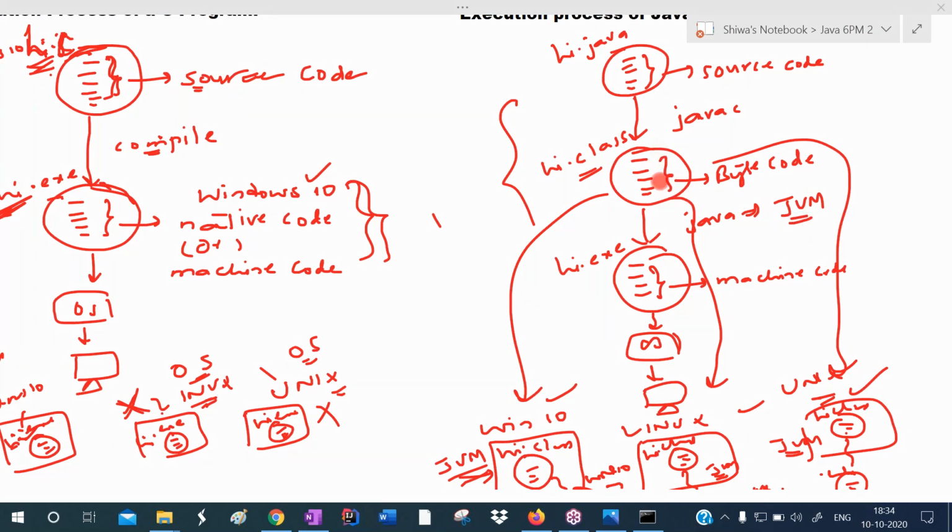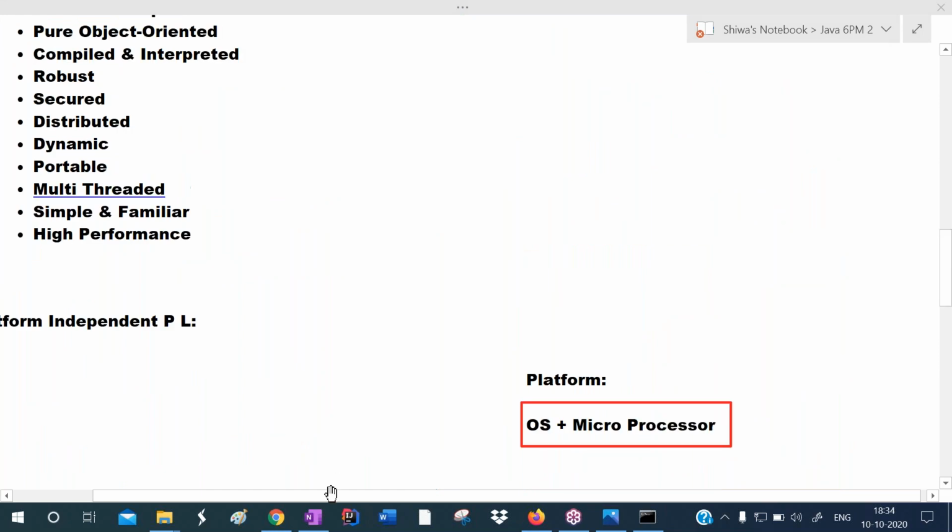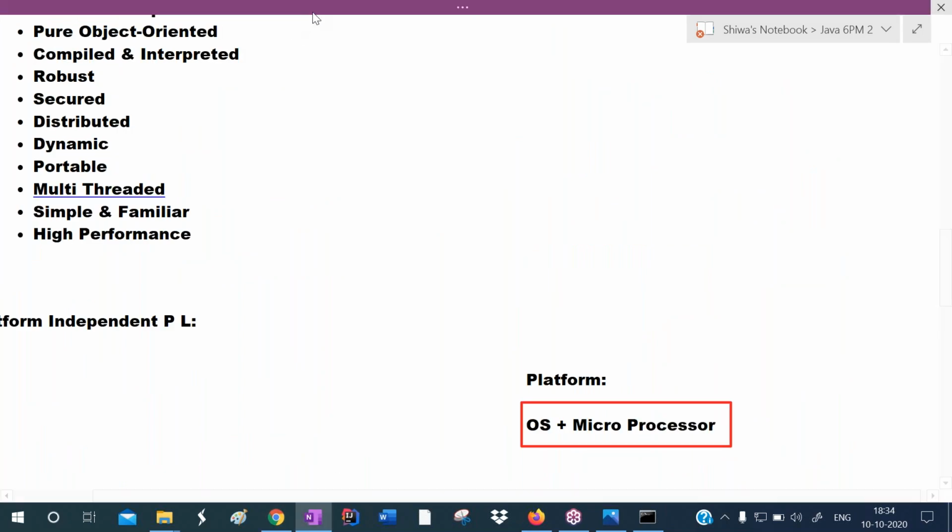Okay, so if you want to run the Java application on another system which has the same operating system or a different operating system, just simply take this bytecode file and place it in that system. To run that, JVM is required. So JVM translates bytecode to the machine code according to the operating system and microprocessor in that system. So that's why Java is platform independent. Java is a platform independent programming language.